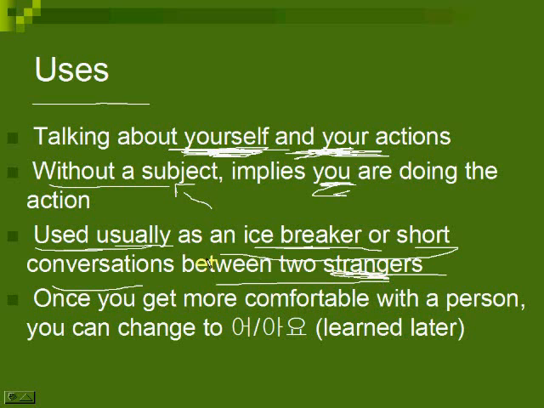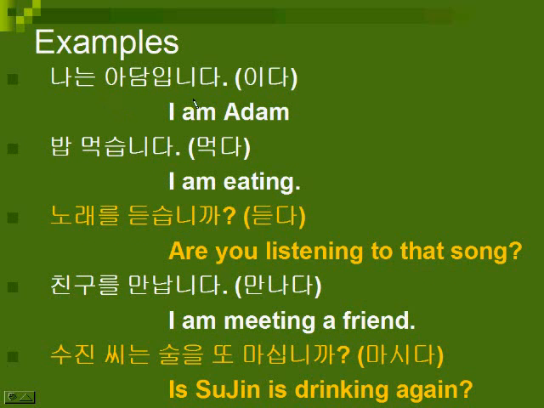And once you get more comfortable, you can change it from your icebreaker form that this tense is to a or io, which will be learned later, and that shows that you're getting more comfortable with the person now you've gotten to know them. So here are some examples I have. So these are the verbs that I'm using. What I have here is 나는